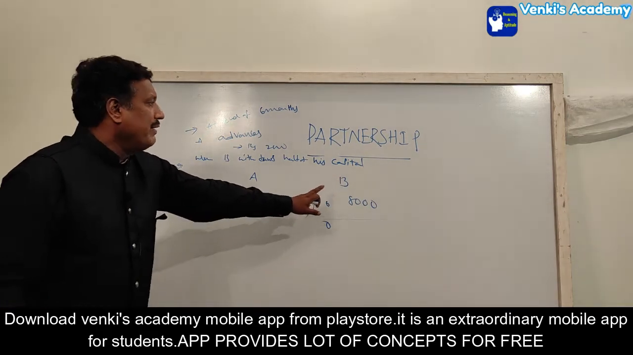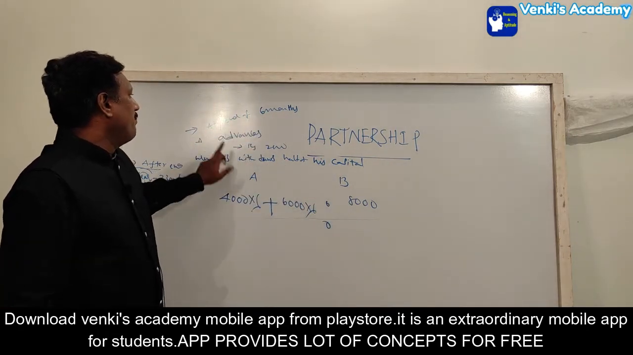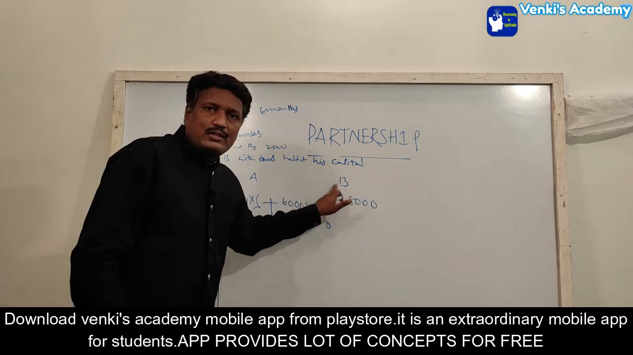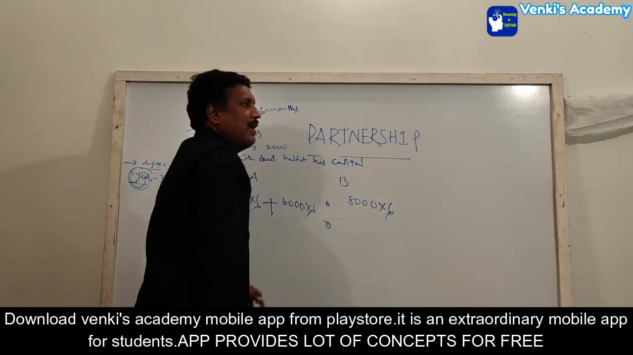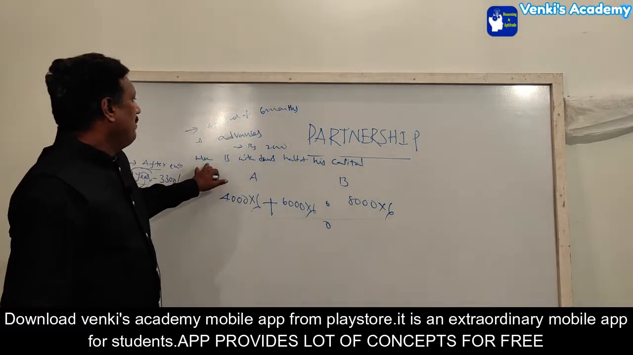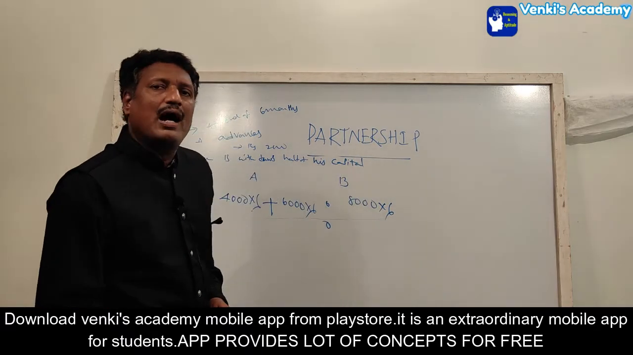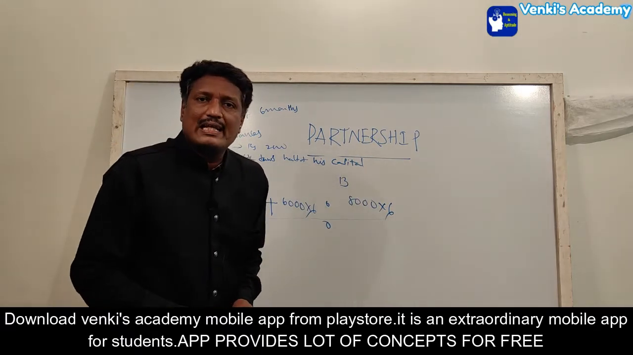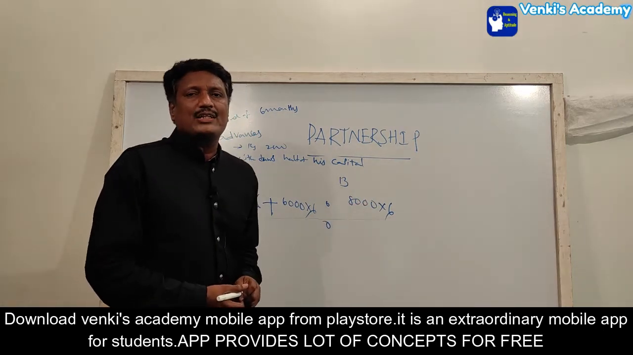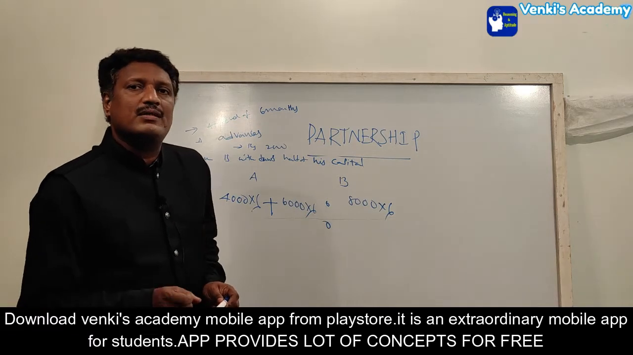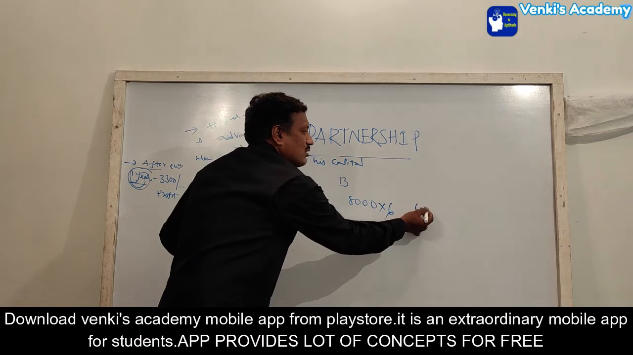Come to B. B invested starting with the investment of 8,000. At the end of 6 months, A advances, whereas B withdraws. So this 8,000: first he put the investment for 6 months, 8,000 into 6 months. After the 6 months, B withdraws half of his capital. The total full investment is 8,000. Half means 4,000. This 4,000 he has withdrawn. That means we have to make it a subtraction. So 8,000 minus 4,000 means the remaining investment is 4,000 only. So we have to put the 4,000 for B.